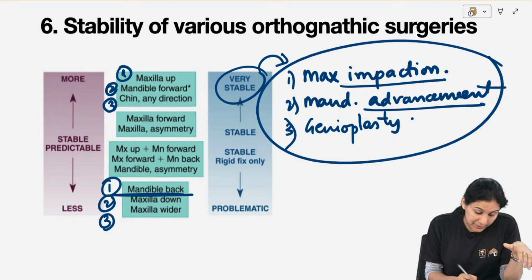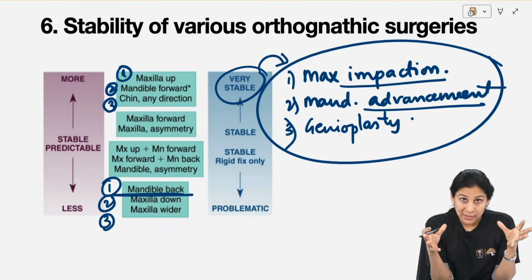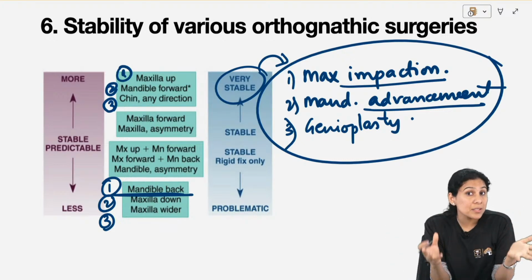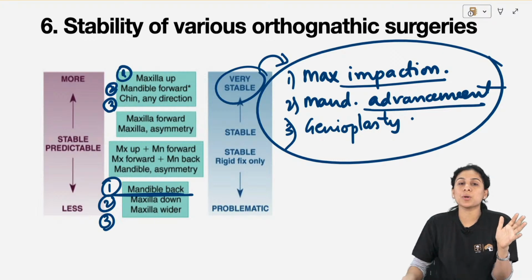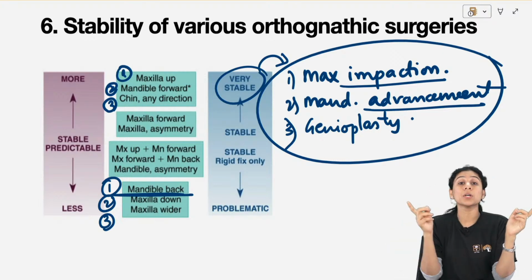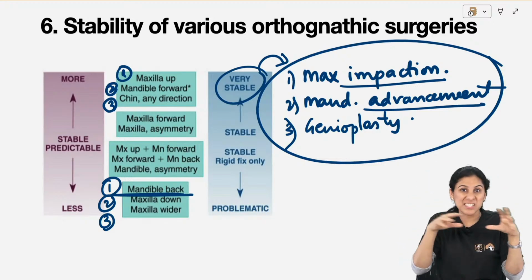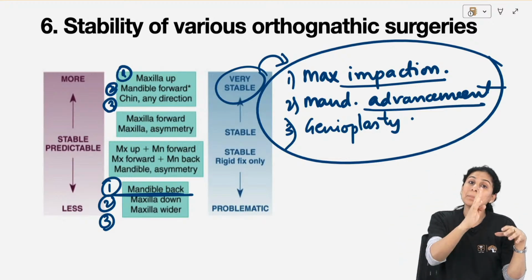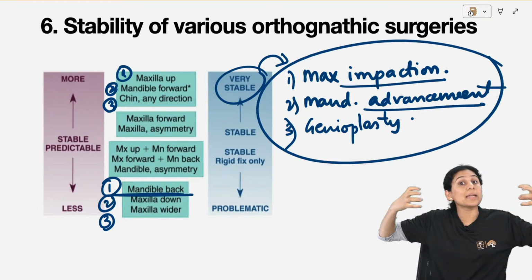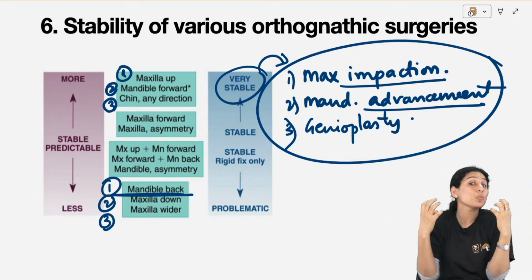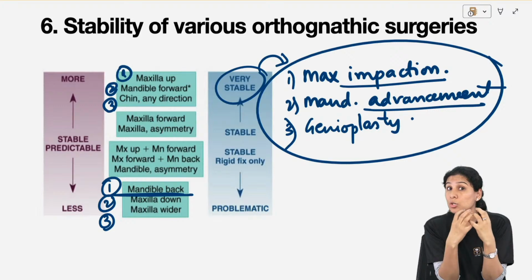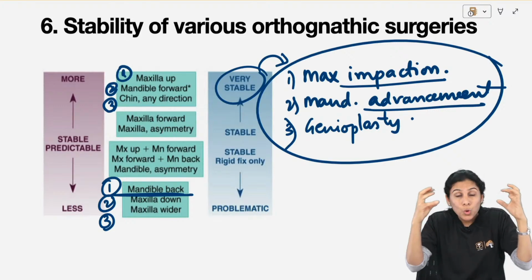And third thing is widening of maxilla. If you're doing it by orthognathic surgery, it is really unstable because you are actually cutting the maxilla into a two-piece maxilla. With Le Fort 1 you have separated the maxilla from the cranium. Now you're splitting the maxilla in the middle and widening it. That makes it a two-piece maxilla where a lot of control is required.